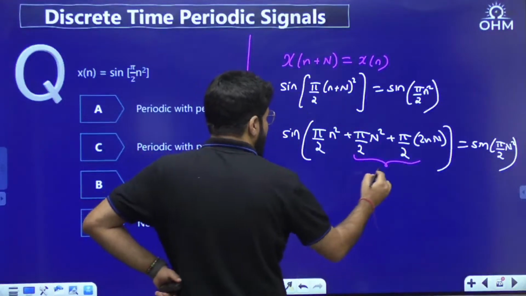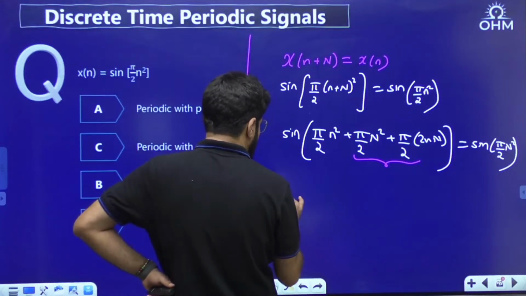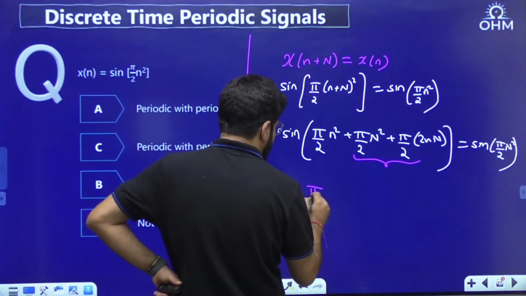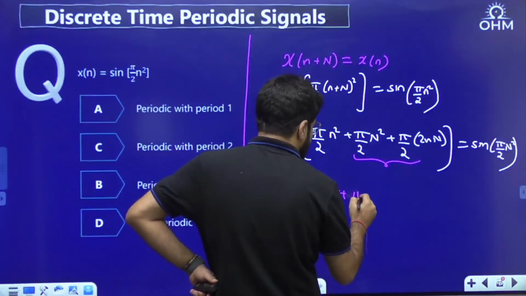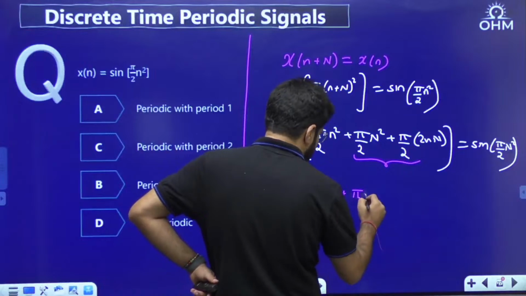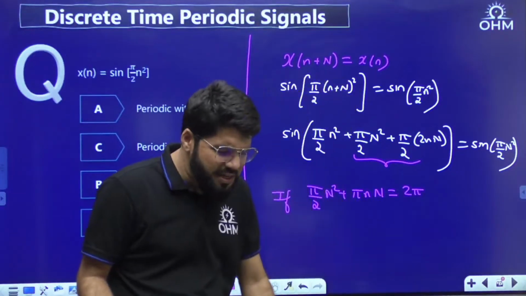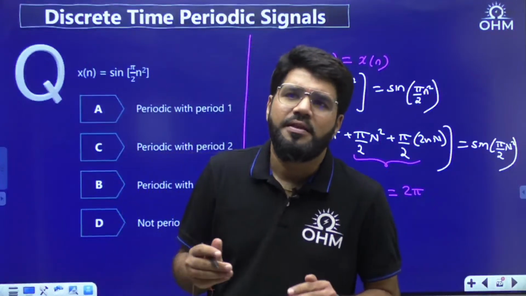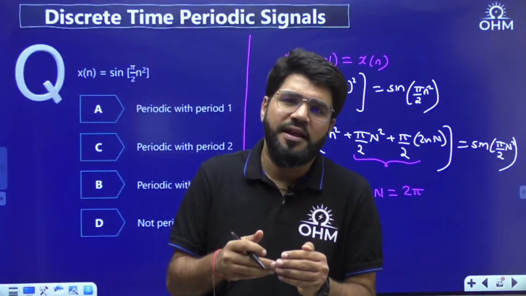So this should correspond to 2 pi. This can be periodic if pi by 2 N square plus pi nN equals 2 pi. Not necessarily 2 pi, any multiple of 2 pi. The value of sine theta repeats at 2 pi.